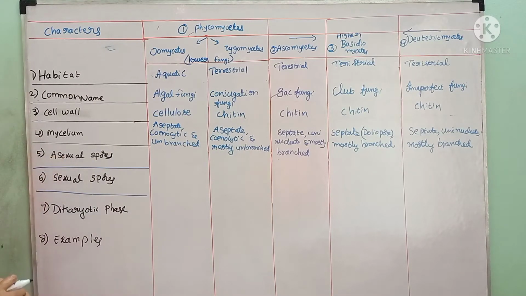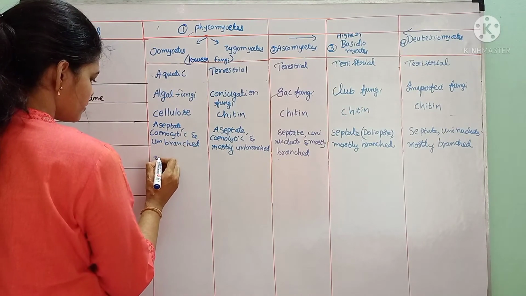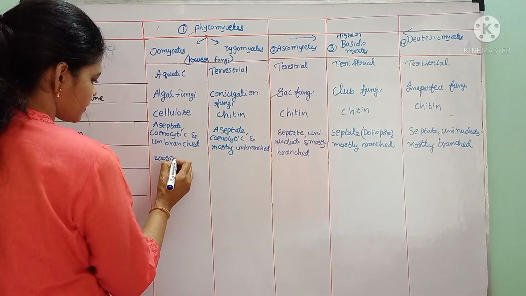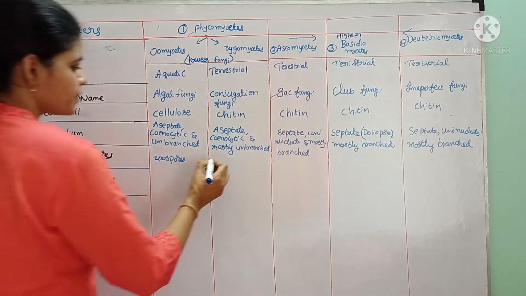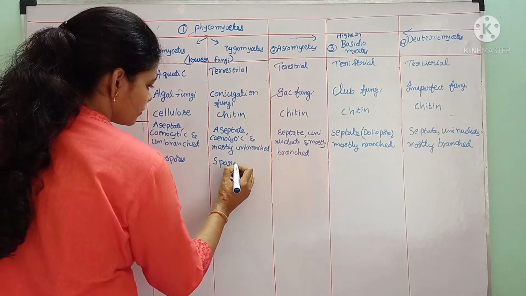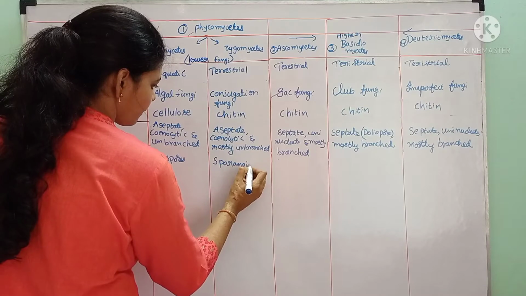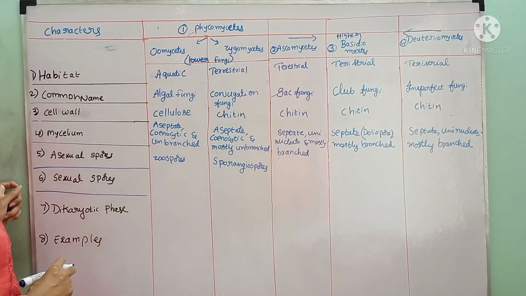Next is asexual spores. What are the different kinds of asexual spores? In Oomycetes, zoospores are present. In Zygomycetes, sporangiospores were present.